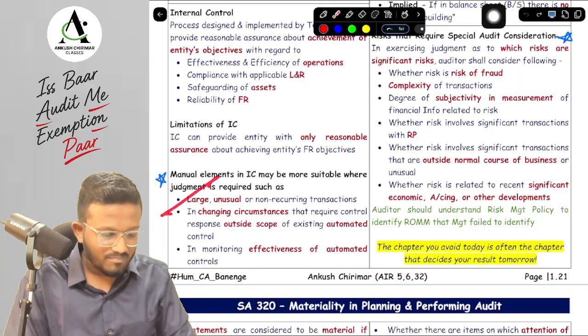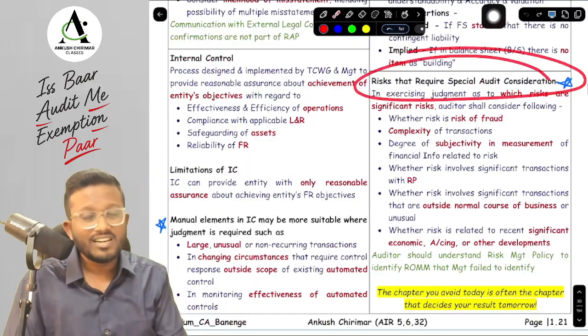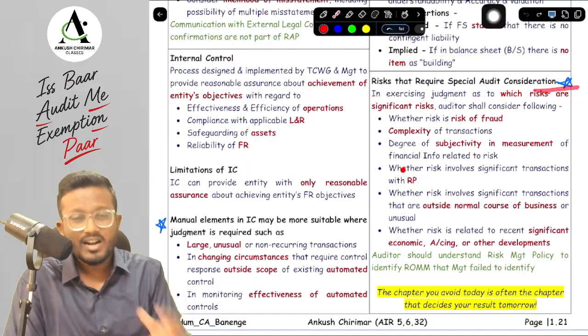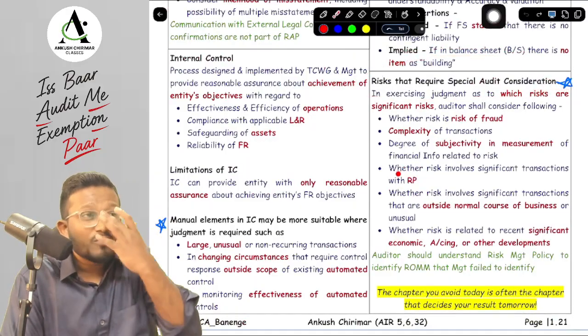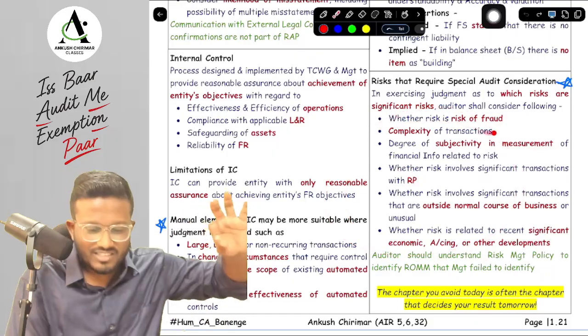Okay, yes, sir. This is important, and this particular topic was important. Next, we have to discuss the risk that requires special audit consideration. This is also important. When we are exercising our judgment as to which risk is a significant risk, we need to consider the following factors. The first is the biggest risk, which is the risk of fraud.